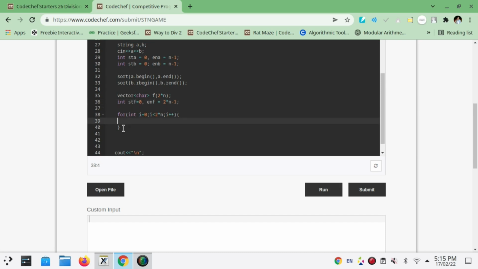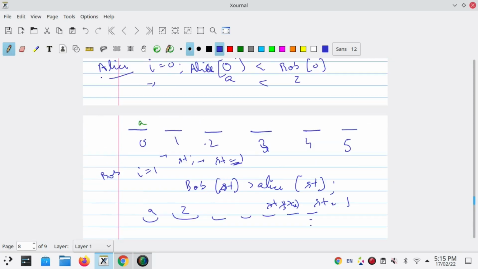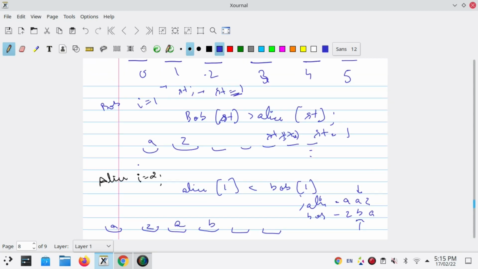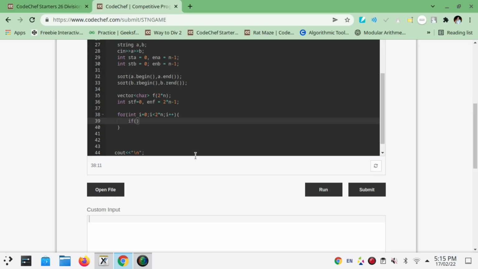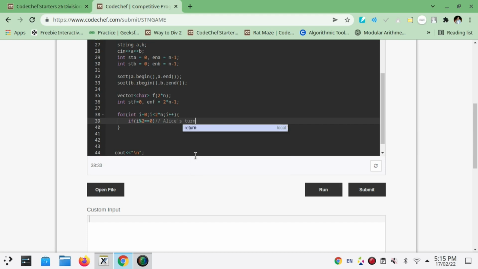Now we know that first of all Alice will start inserting. As we have seen here, when i was 0 it was Alice's turn, when i was 1 it was Bob's turn, when i was 2 it was Alice's turn. So when i is even, it is Alice's turn, else it is Bob's turn.